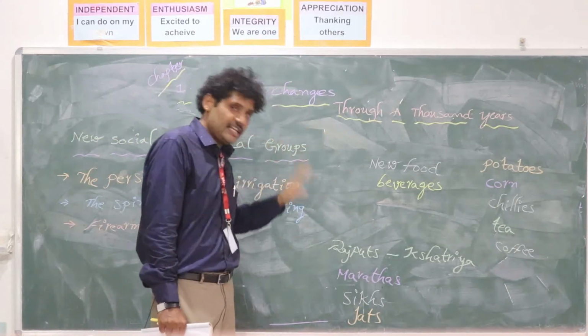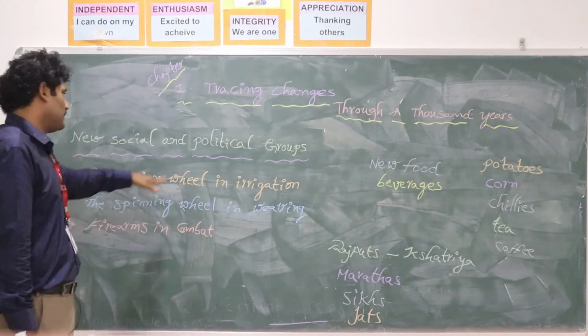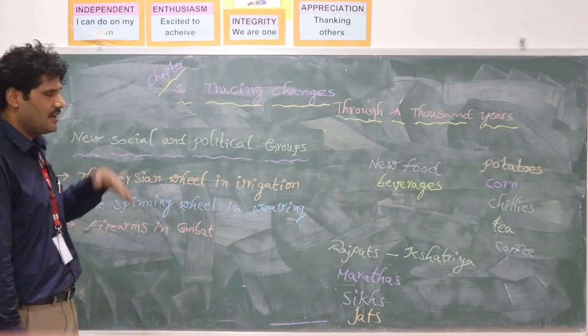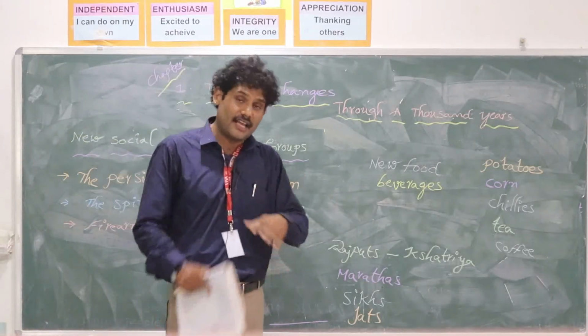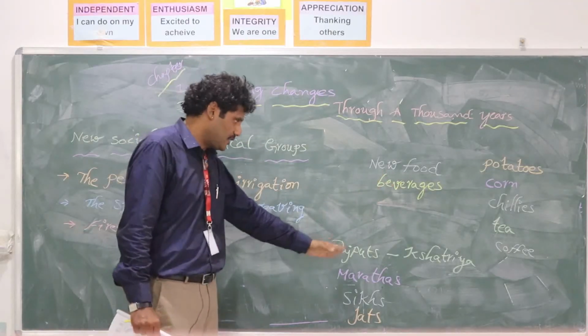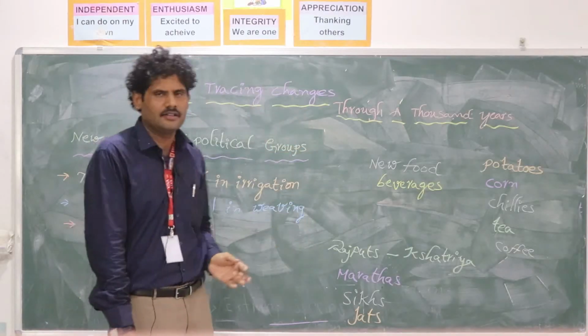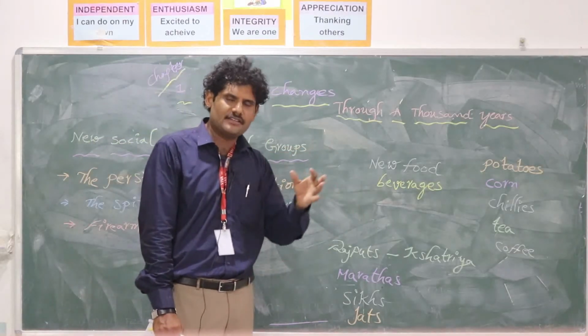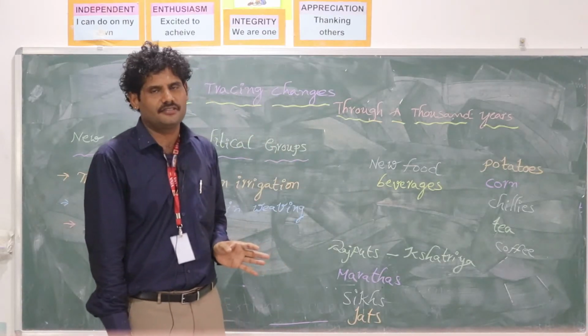During this medieval period, with the introduction of the Persian wheel and the spinning wheel and the rest, more and more agricultural land was needed by the people, as the size of the population also increased. Every community, every social group like Rajputs, Marathas, Sikhs, Jats, and others, began ruling their lands, making their own rules, customs and traditions.